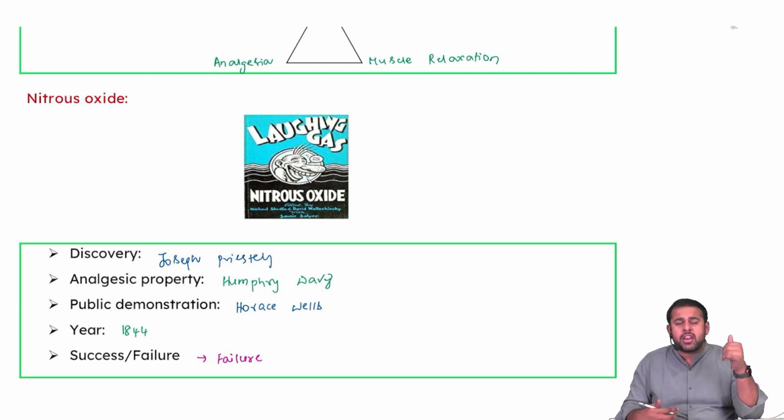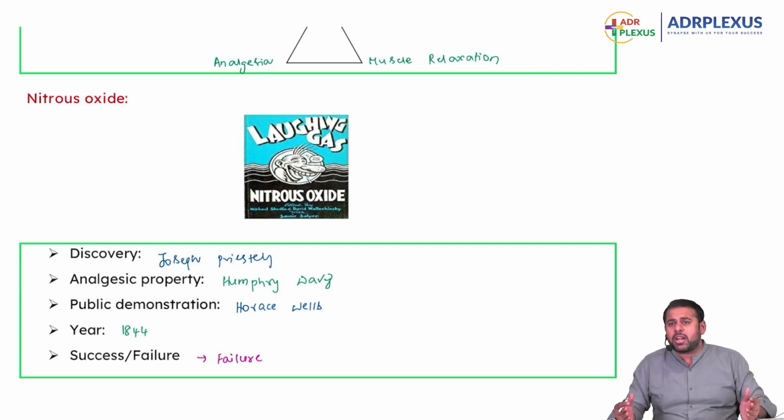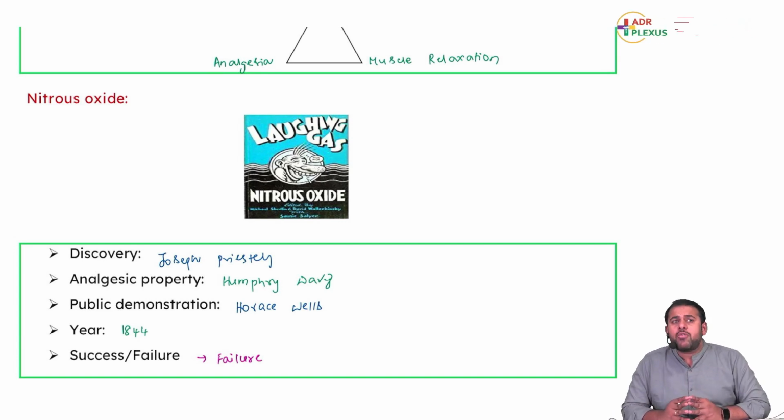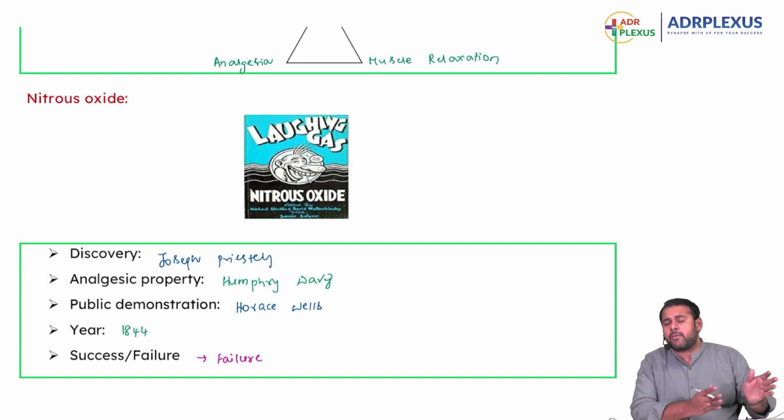But it was a failure because nitrous oxide has a very good analgesic property, but it doesn't have much amnestic and muscle relaxation properties. This happened in 1844. We will discuss MAC, minimum alveolar concentration, tomorrow, so that you will understand better why the nitrous oxide demonstration was a failure.